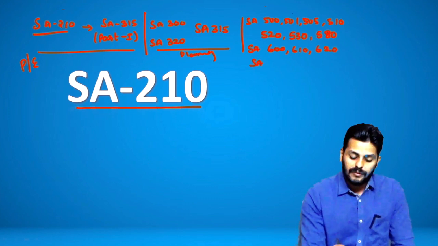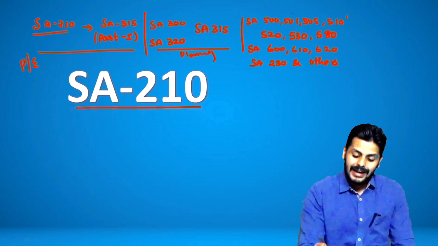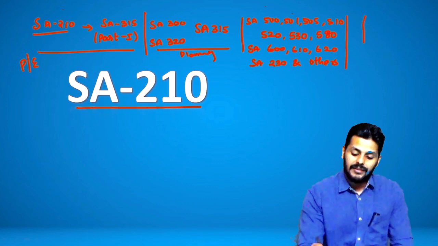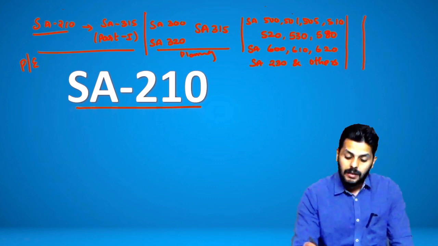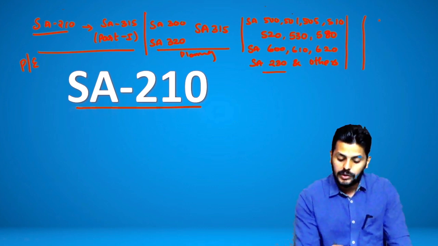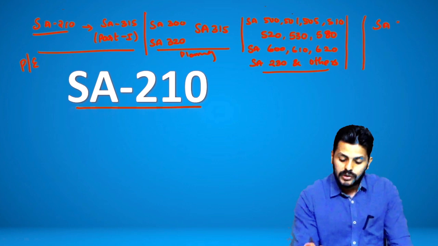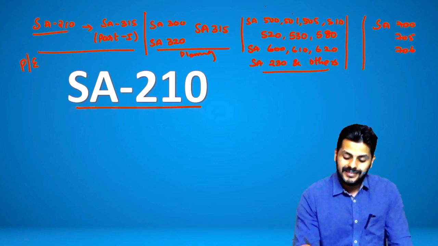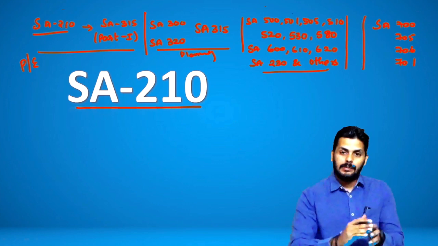Then you will also perform SA 230 and others, because you will be doing all the documentation involved. And at this point of time where you have gathered everything, there is this small scope before reporting. So after you finish gathering all the evidences and do the documentation, before you go to the 700 series, because you have 700, 705, 706 and 701, these are standards that help you in doing the reporting.